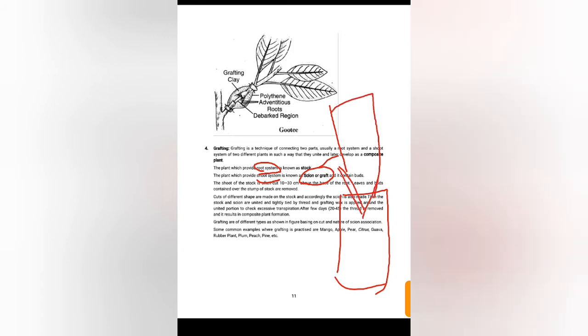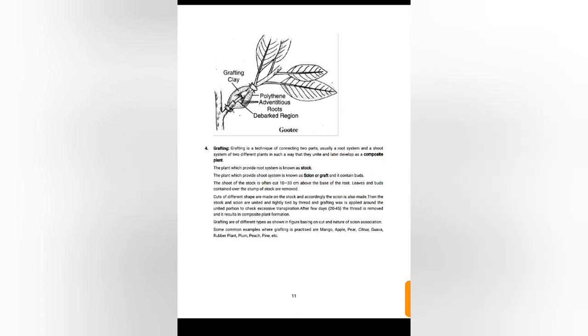Here another part will be inserted, grown together and united. Here the exchange of characters takes place. Some examples are mango, apple, citrus, that is lemon, guava, rubber plant, pines, etc. These are some examples of grafting.